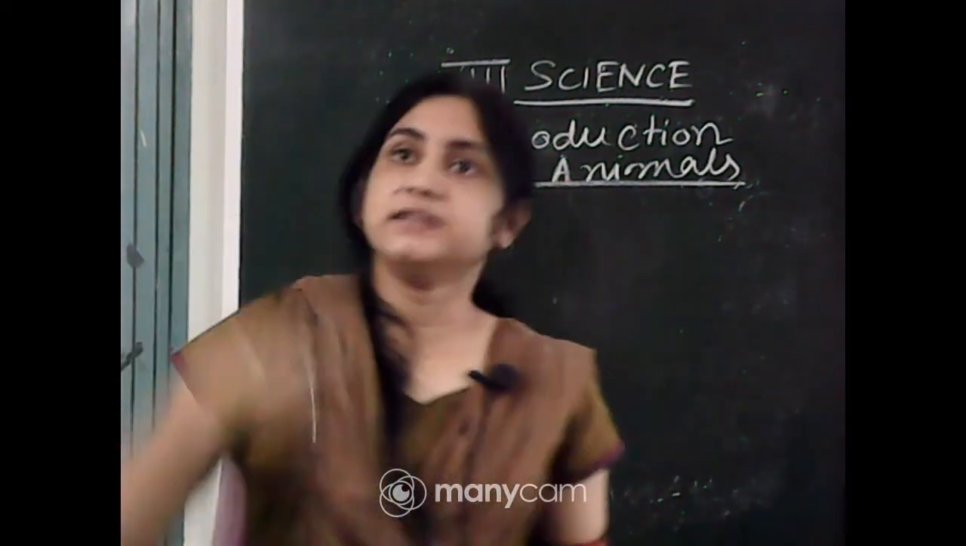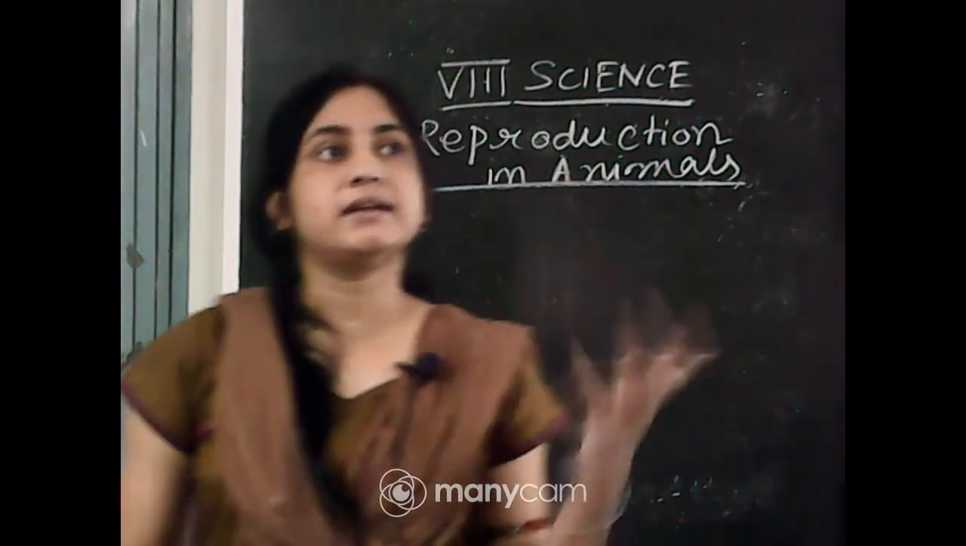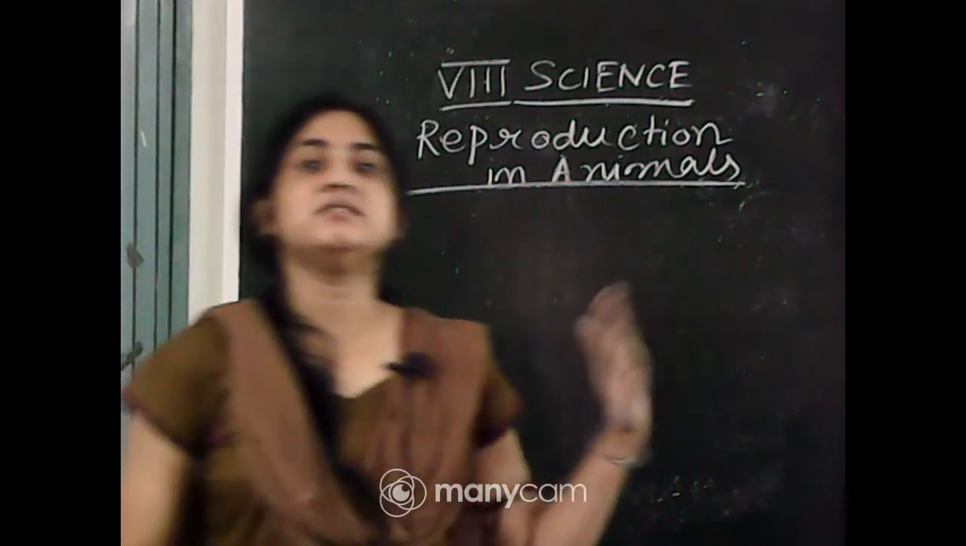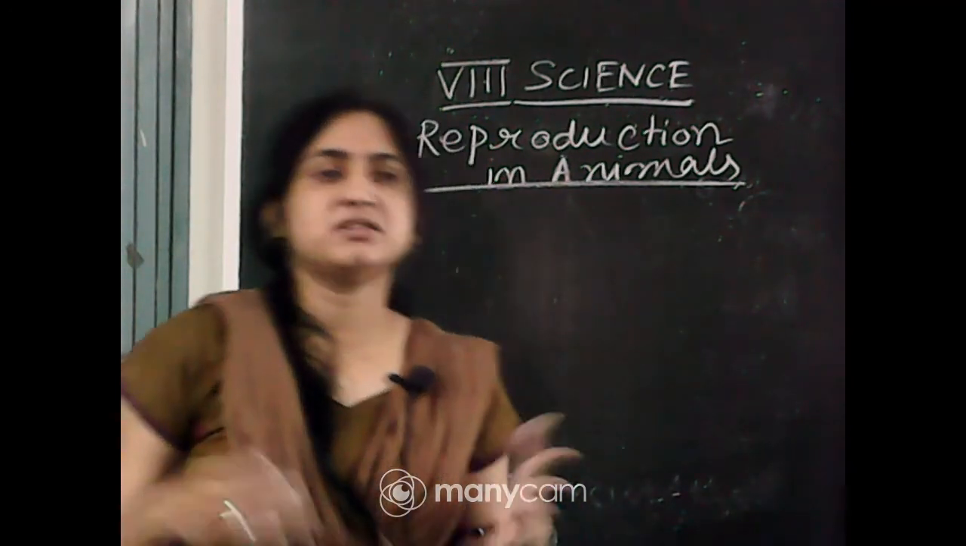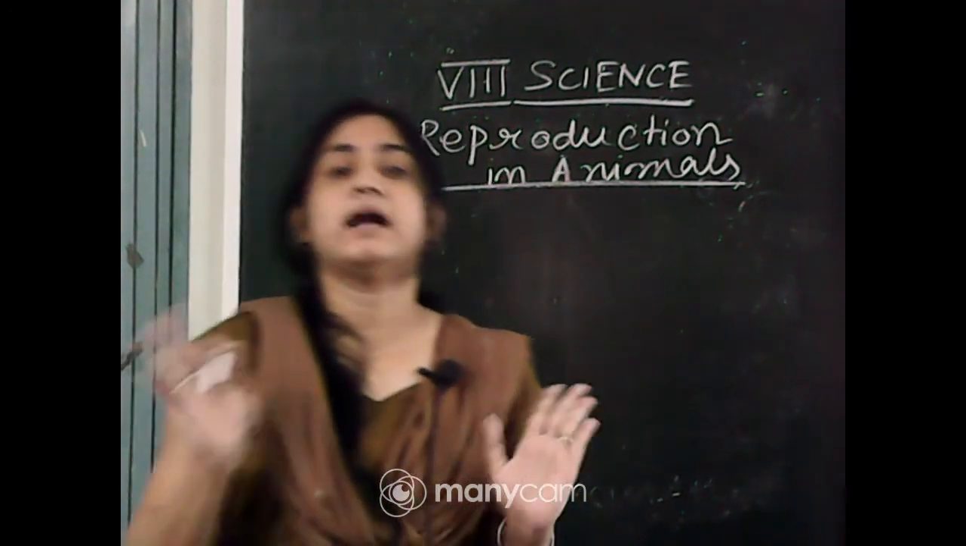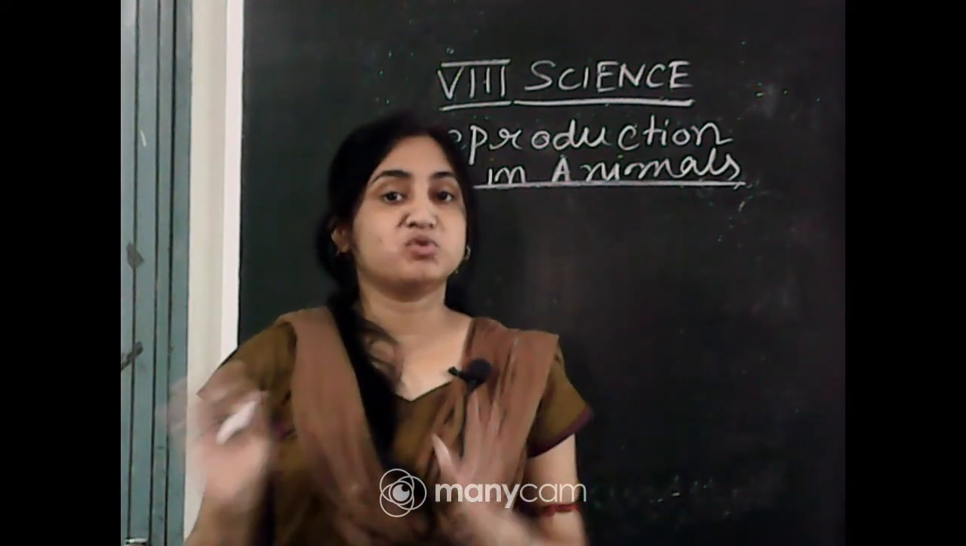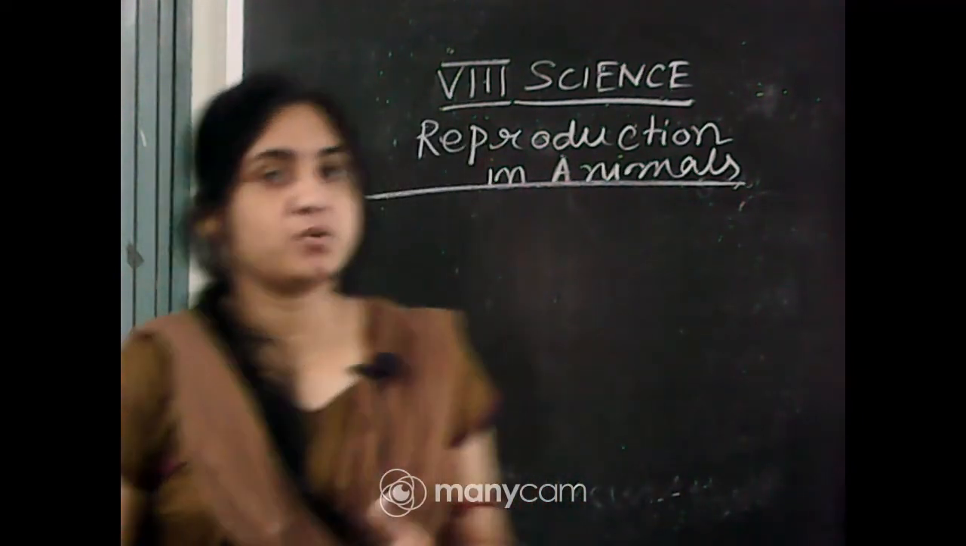Internal fertilization occurs mostly in terrestrial animals that are present on land. That may be reptiles, mammals, humans, dogs. But external fertilization occurs mostly in aquatic animals, that is frog, that is snake.